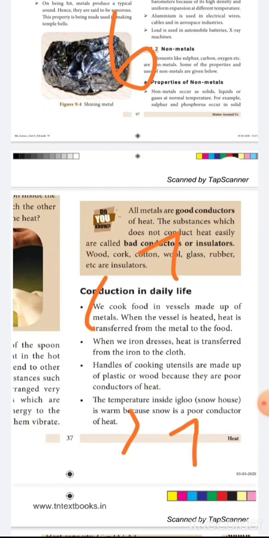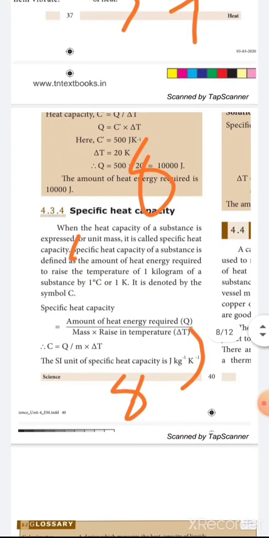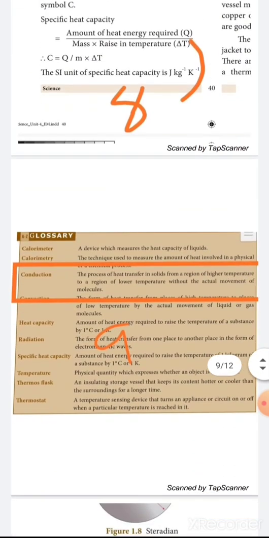The next 8th question. Define specific heat capacity. Very very important question. The specific heat capacity, start with the third line, then end fully. Have to write the formula and then unit, everything. Next, what is conduction? Page number 42, the glossary, the third one. Conduction is meaning.